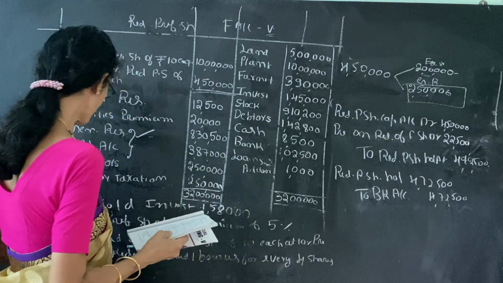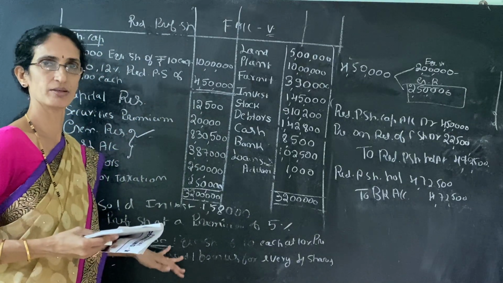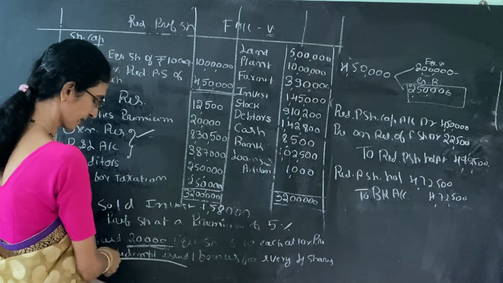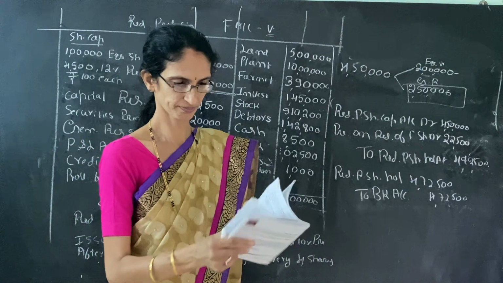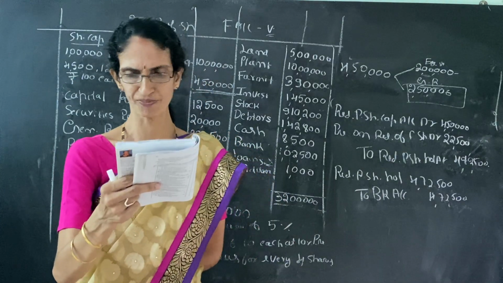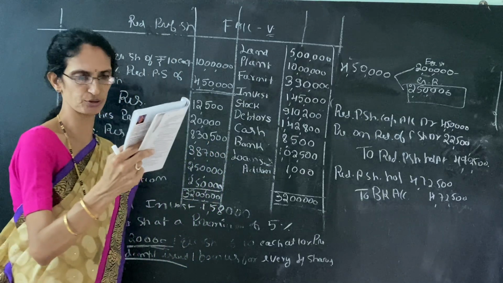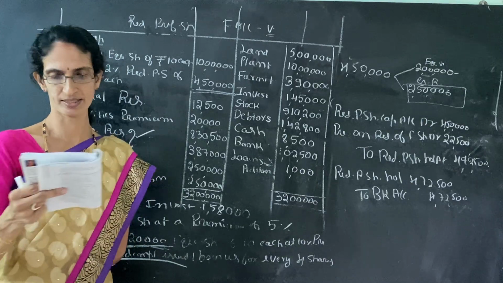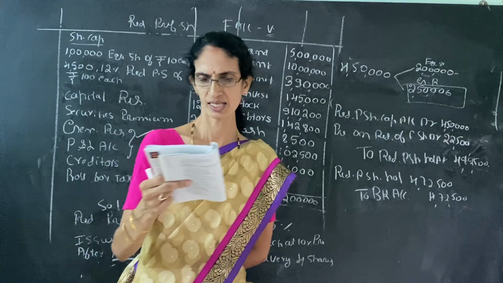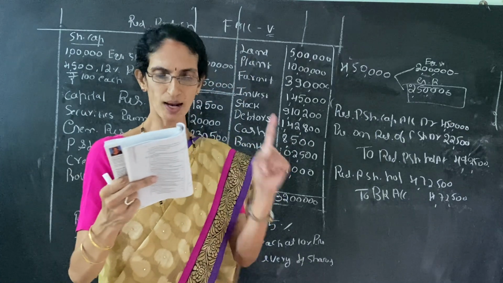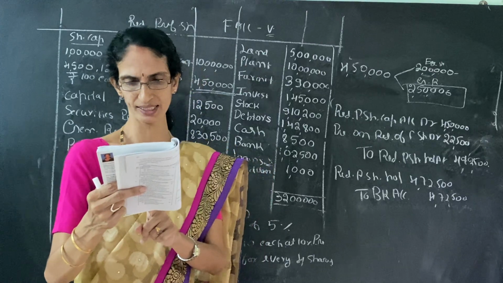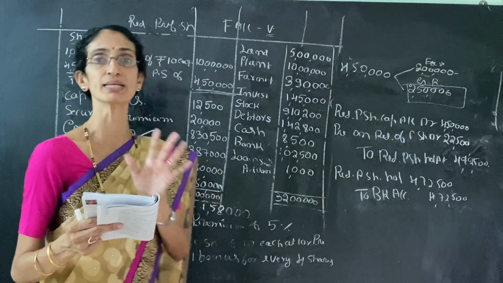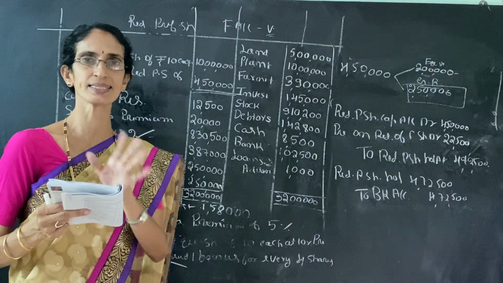Then we have to see here. Here bonus share is also given. It is important. After redemption, I will read out the problem. After the redemption of preference shares, the company issued one fully paid equity share of rupees 10 each as bonus for every 4 shares held by its members. It is not given by its existing members, no.